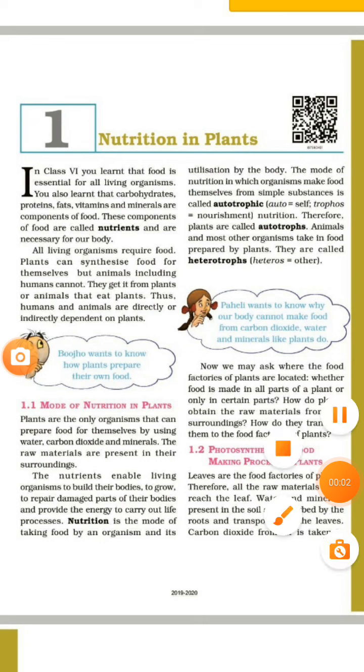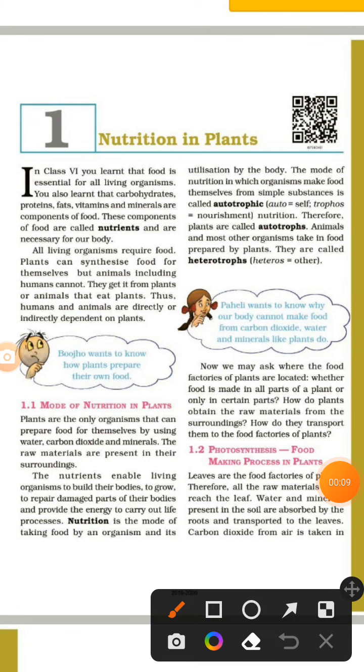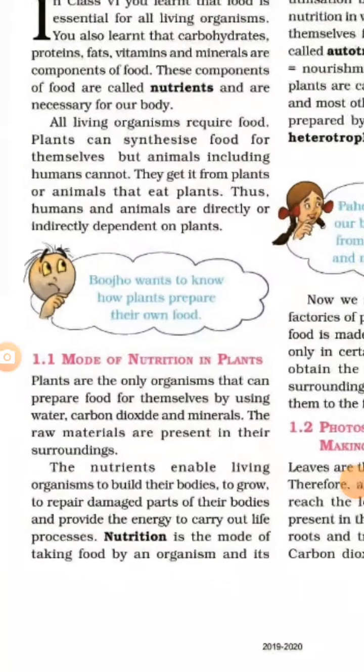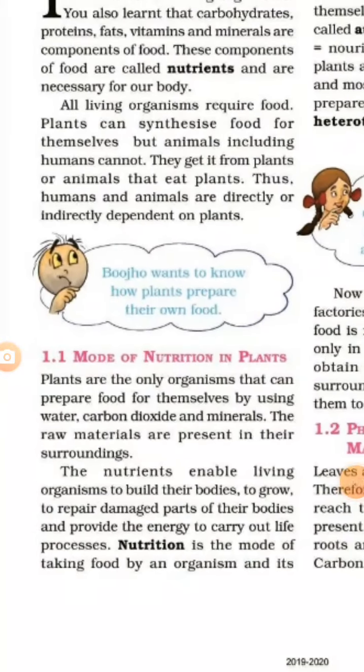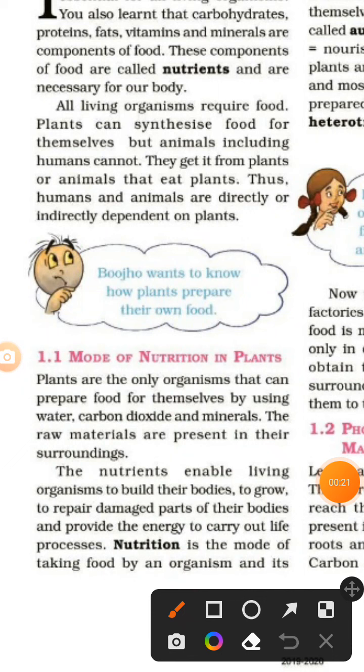NCERT Class 7 Science Chapter 1, Nutrition in Plants. Nutrients. The components of food which are necessary for our body are known as nutrients.